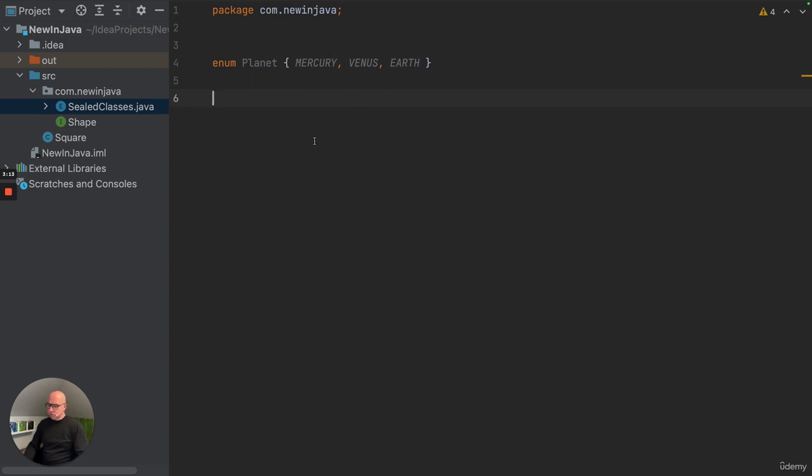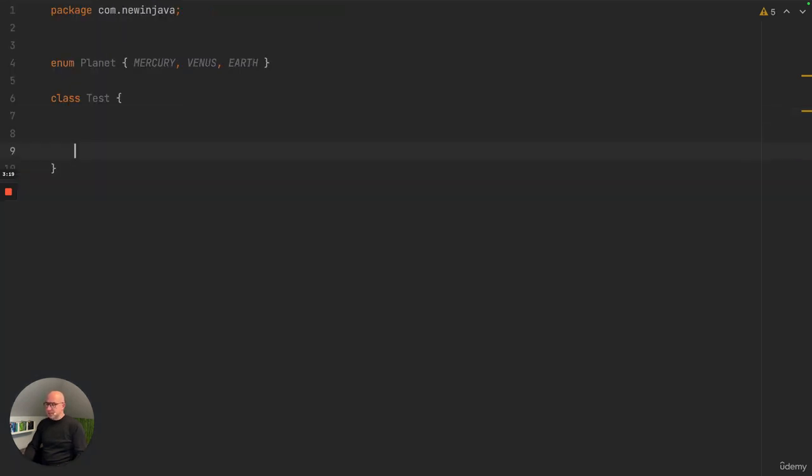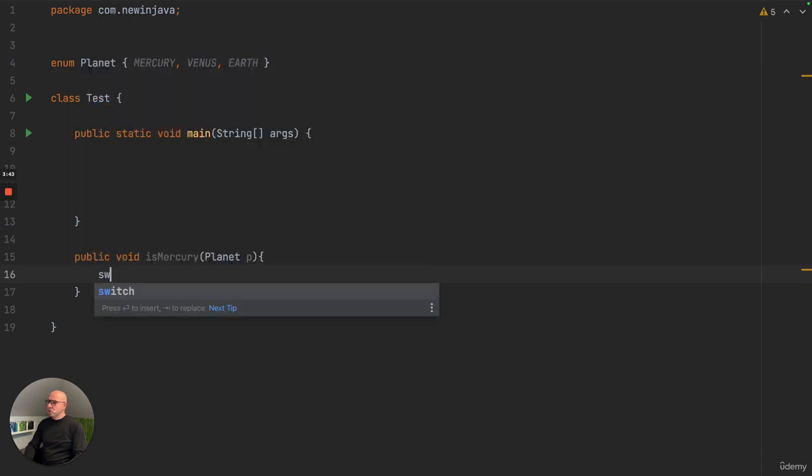If we want to write a class Test, and let me make it a little bit bigger, the class Test has a main method, and we want to have a switch. Let's make this a public method, public void isMercury, and we pass in a Planet p, and we switch on p.